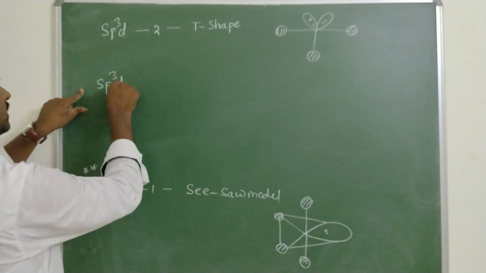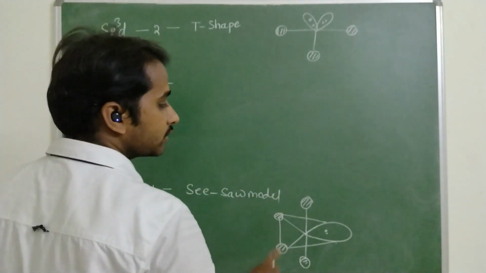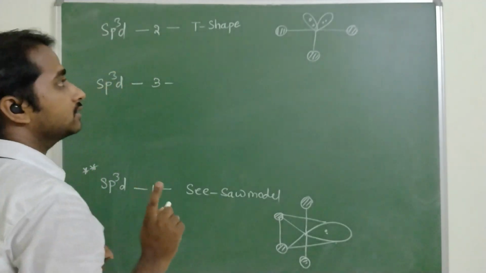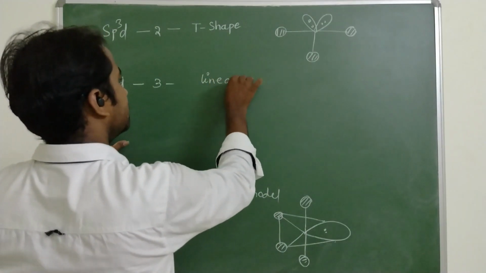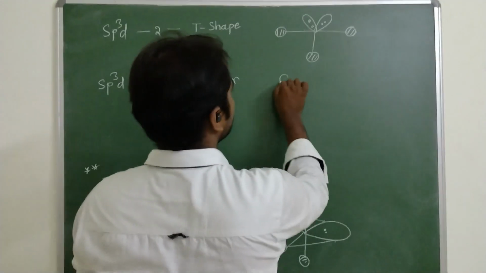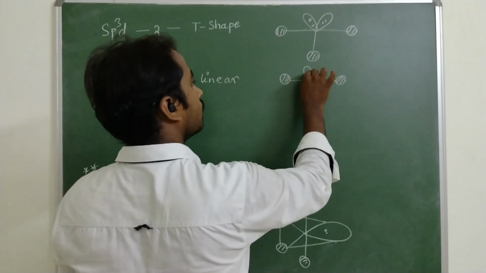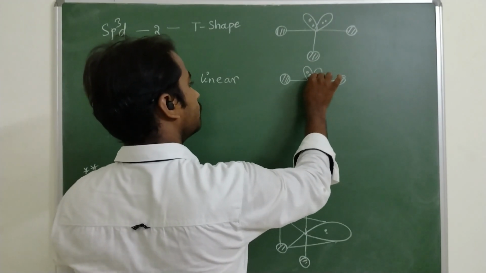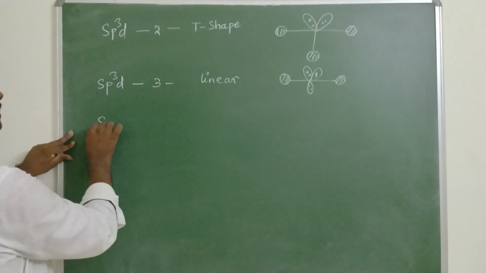sp3d with three lone pairs. So three vertices of trigonal bipyramidal are occupied by three lone pairs of electrons. The structure is linear. So the molecules look like this, with one lone pair of electrons, two lone pairs of electrons, and three lone pairs of electrons.